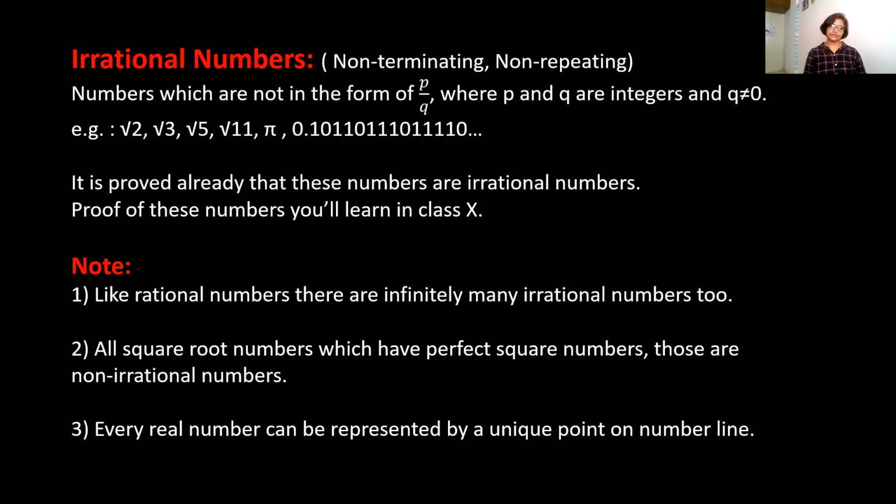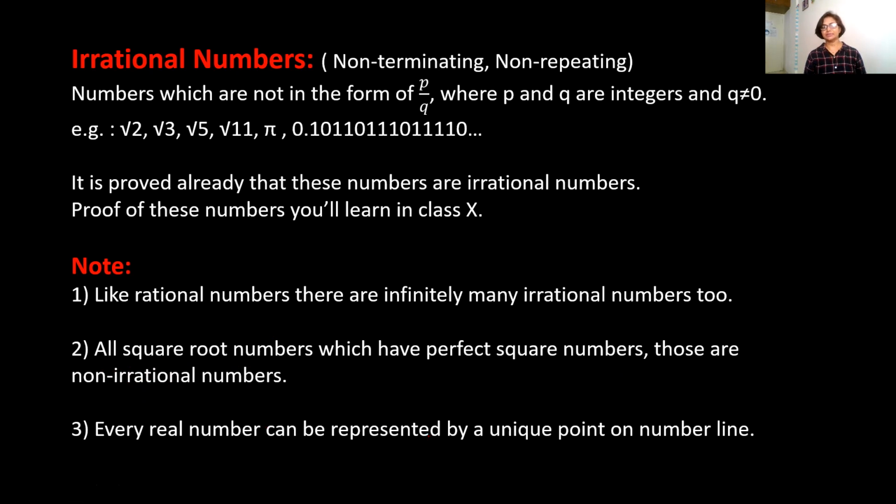So here are some points to be remembered. Like rational numbers, there are infinitely many irrational numbers too. When we find rational numbers between two rational numbers, we can find 5, we can find 10, we can find 100. Just like that, infinitely many irrational numbers we can also find between two numbers. Second point: all square root numbers which have a perfect square number are not irrational numbers. That means those will be rational numbers. I'll explain it in the next slide.